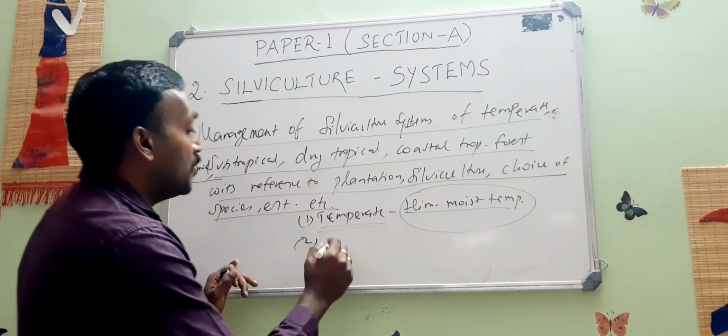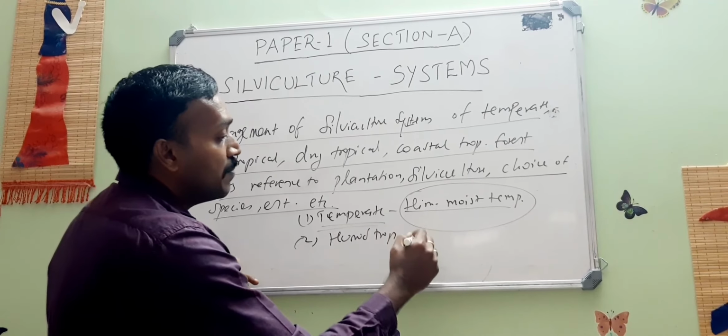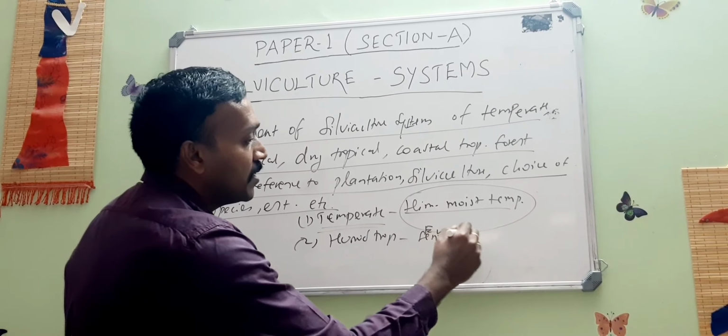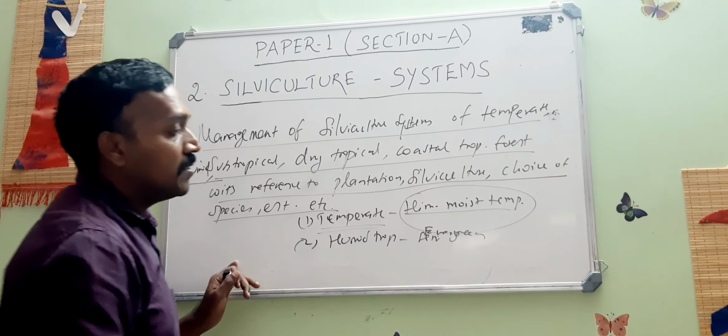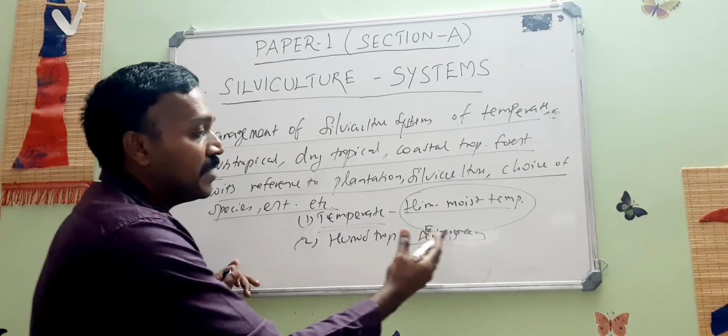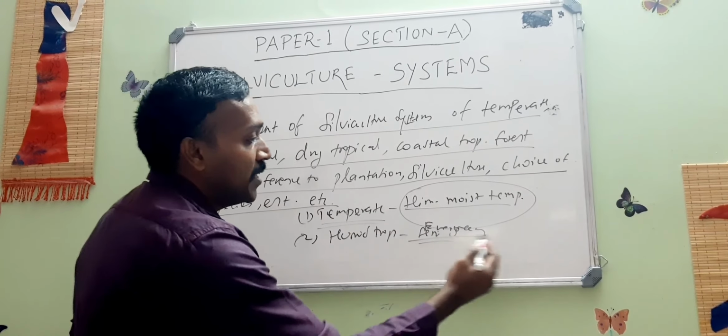And second one is about the humid tropical. There are semi-evergreen and evergreen forest of north and south. Again, we will be seeing how a particular system like uniform system or selection system is possible to apply here.